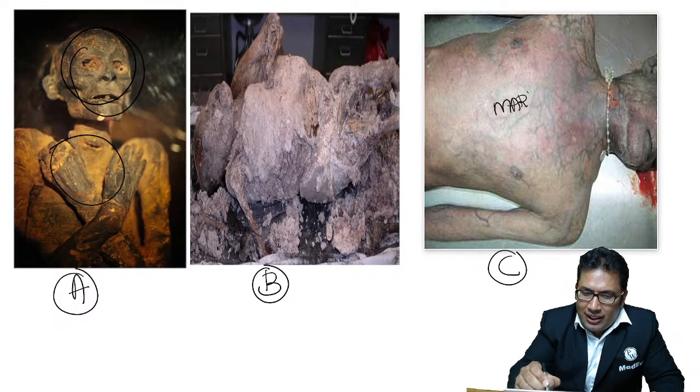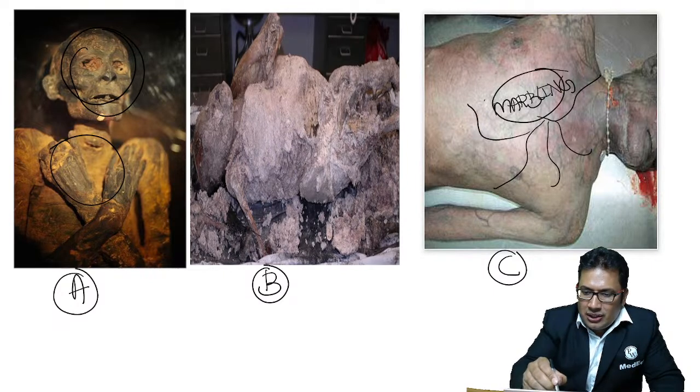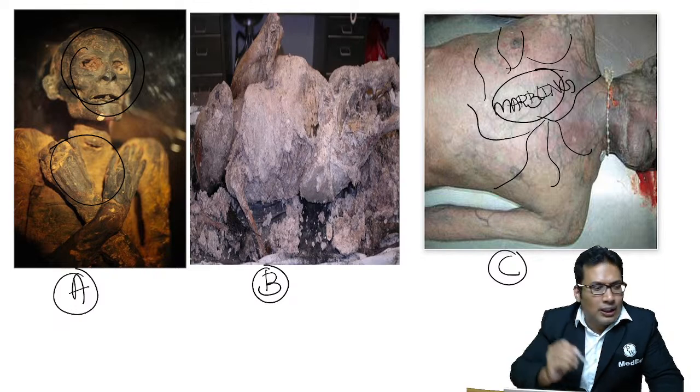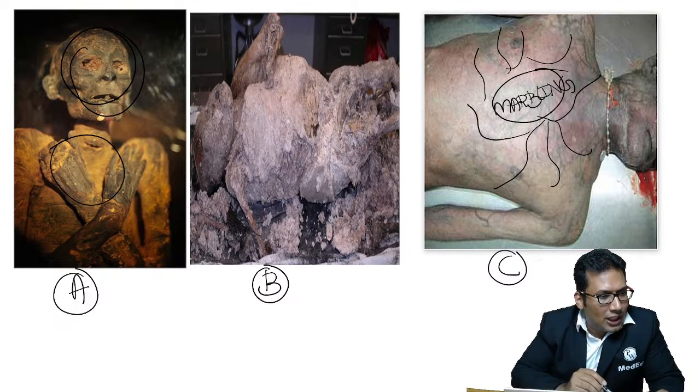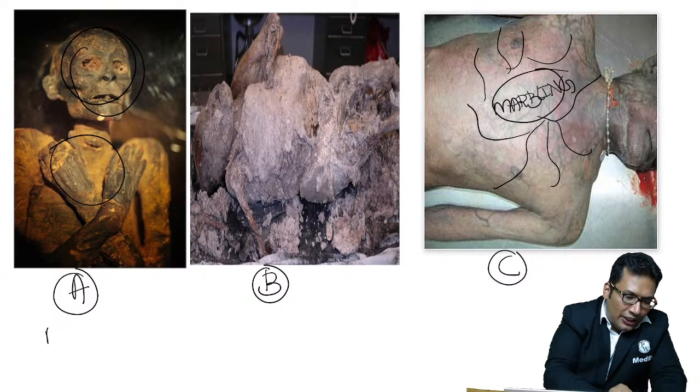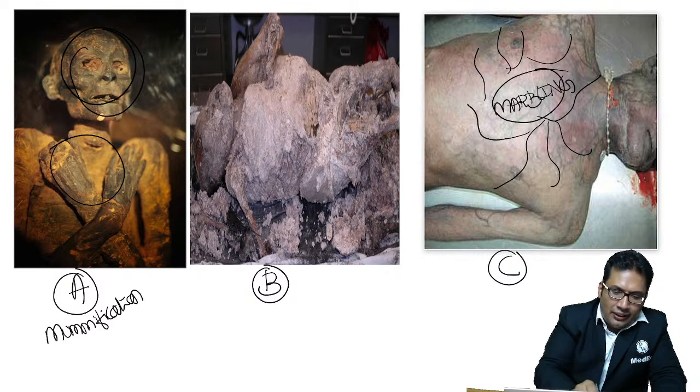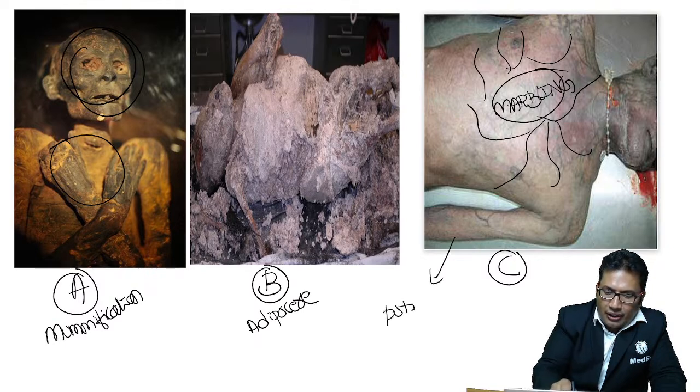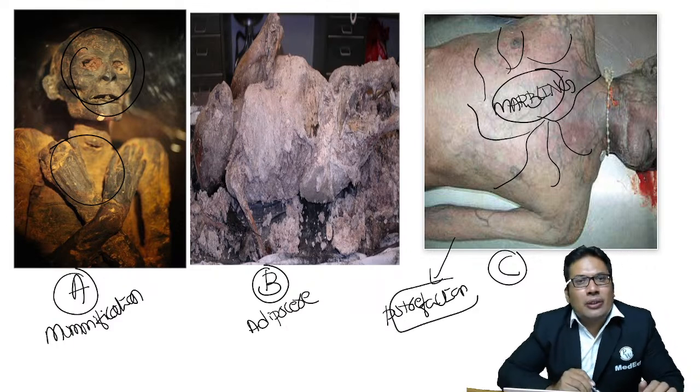So what are these? Very simple, all of you. Marbling, you can see here. So A is mummification. You are right. What is B? Adipocere formation. And C is putrefaction. All 3 can be asked in your exam.